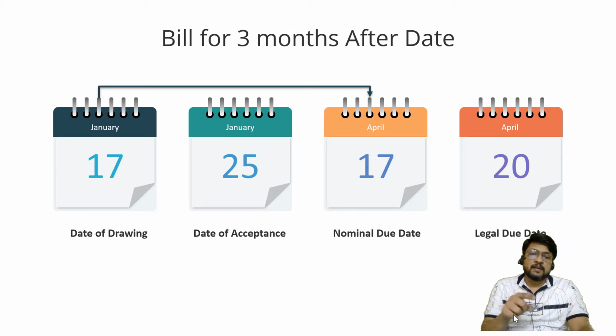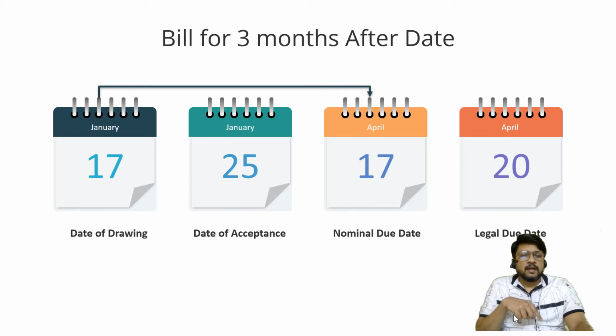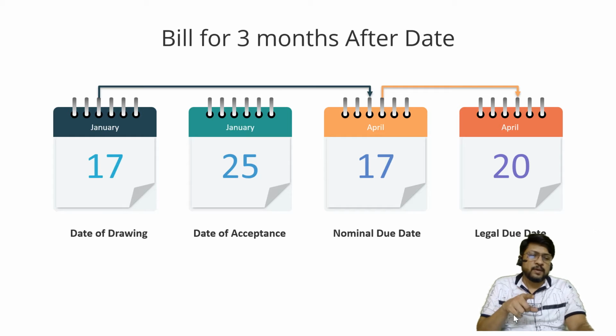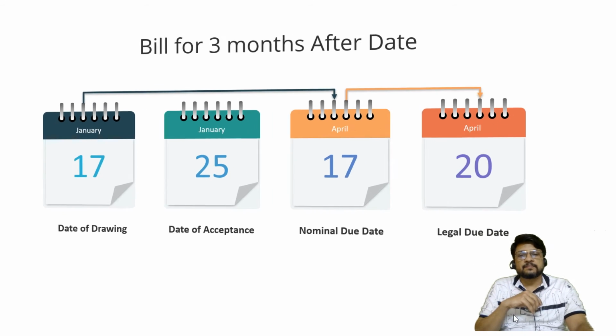Then whatever we get will be called the nominal due date, and add to that 3 more days, then what you get is called the legal due date. I hope now it is easy to understand. In the previous slide discussion also, I have mentioned all these different points.